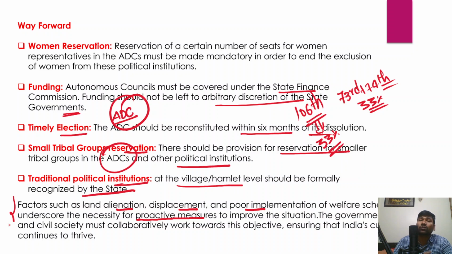They must work collaboratively, right? When they work collaboratively, that would help achieve the objective of ensuring that India's cultural mosaic continues to thrive. That's how we could make the 5th Schedule and 6th Schedule areas more and more empowered, and more inclusive, and that is very important.